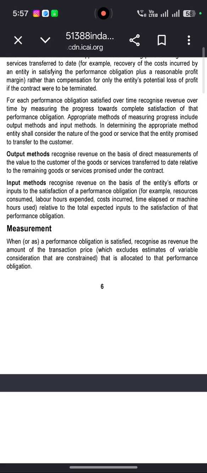The input method recognizes revenue on the basis of the entity's efforts or inputs to the satisfaction of the performance obligation. For example, resources consumed, labor hours expended, costs incurred, time elapsed, or machine hours used relative to the total expected inputs to the satisfaction of that performance obligation.